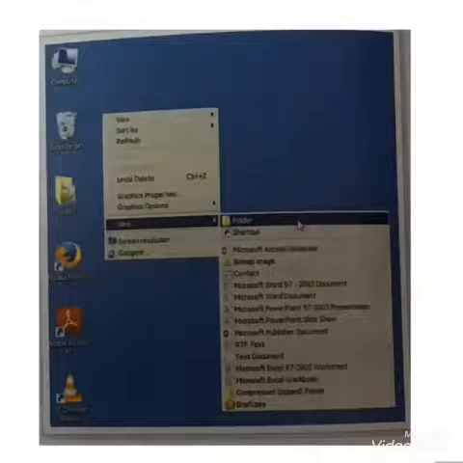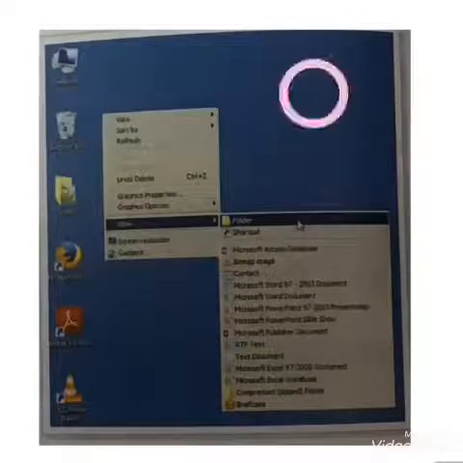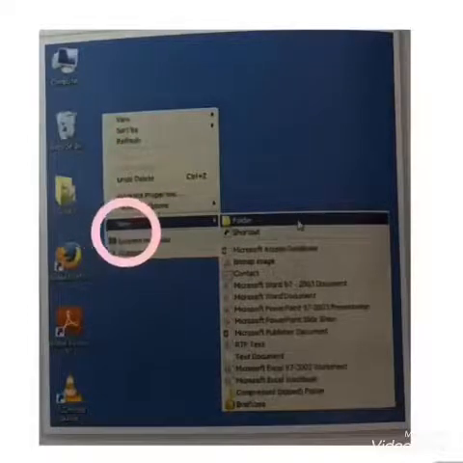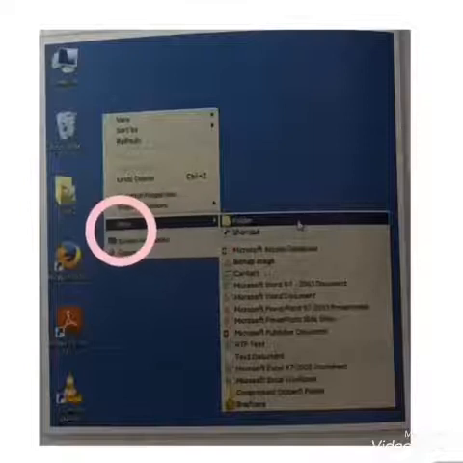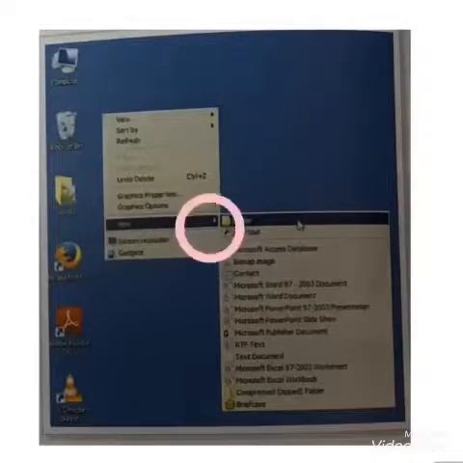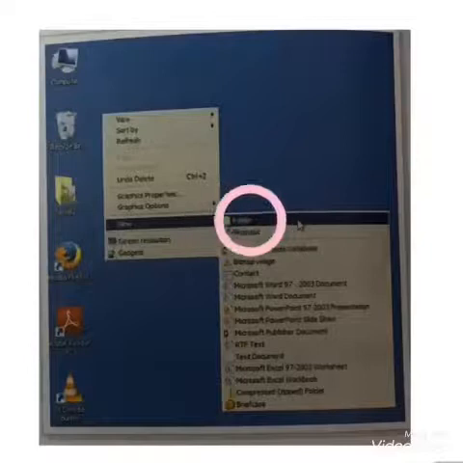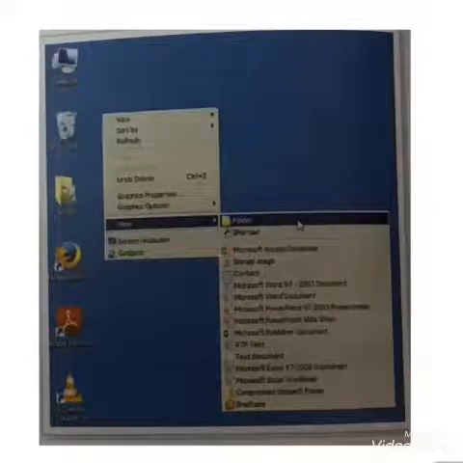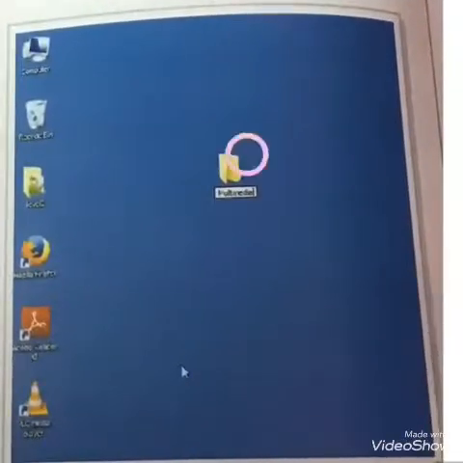Now right click with the right click from your mouse, and when you right click you will get so many options like this. From this you want to click this new button. You want to click this arrow mark so that you will get the folder option. Click this folder option, so that you will get a new folder like this.